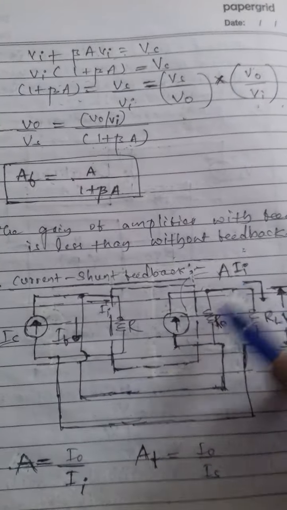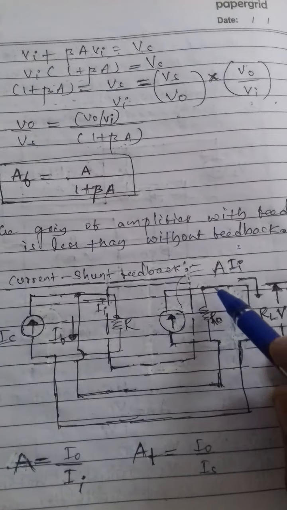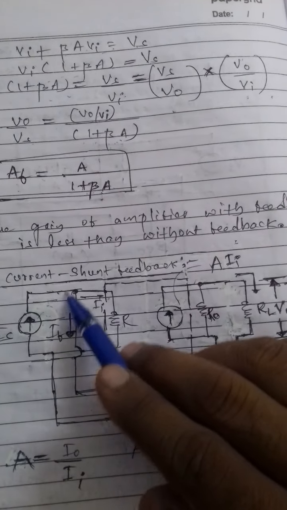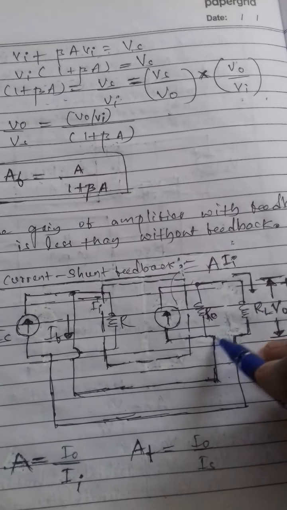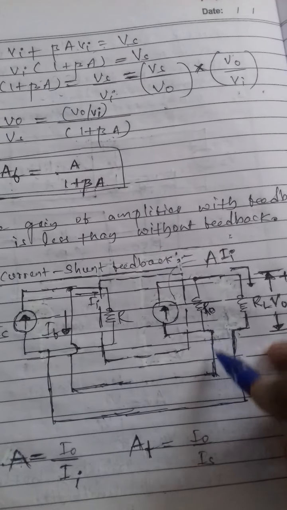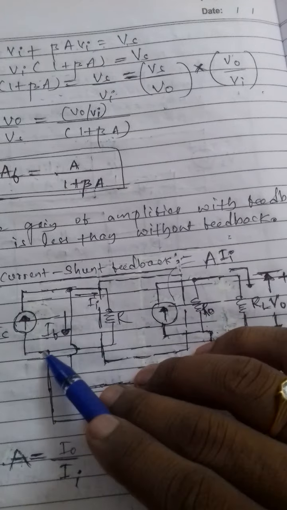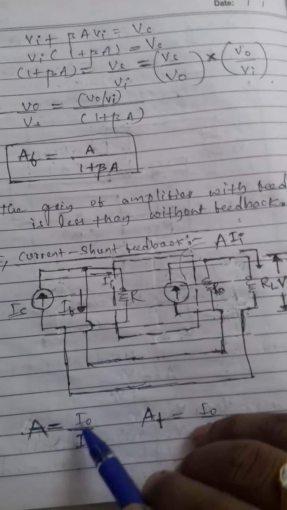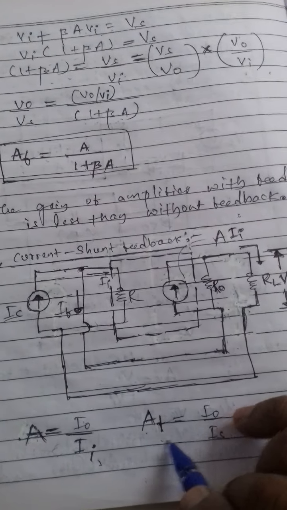The current shunt feedback. Here is the source current, here the feedback current, and the output current. Some portion of the output current is taken and connected in shunt with the input. To take a portion of the output current, the feedback network is connected in series with the output, but for the shunt connection at the input, it is connected in parallel. The gain of the amplifier with feedback is the output current upon the source current.